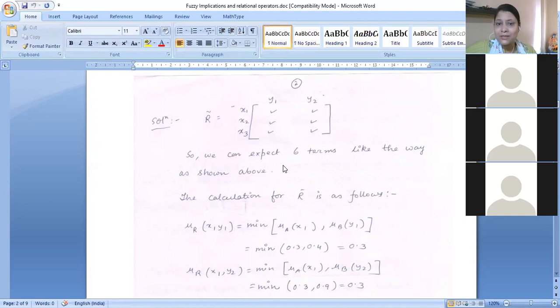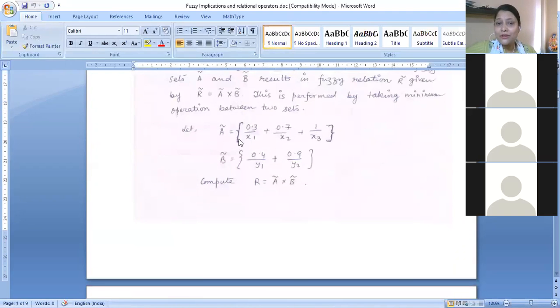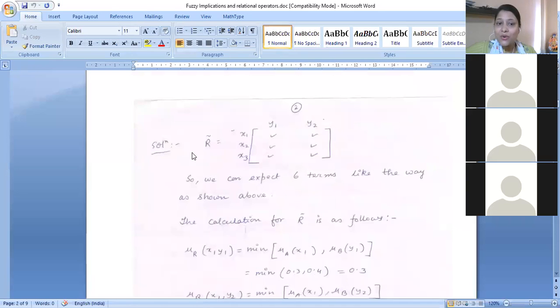You have three linguistic variables from set A and two linguistic variables from set B. Whenever you perform A cross B, the linguistic variables of A are used to form the rows of the new relational matrix, and the linguistic variables of matrix B are used to create the columns of the new matrix.